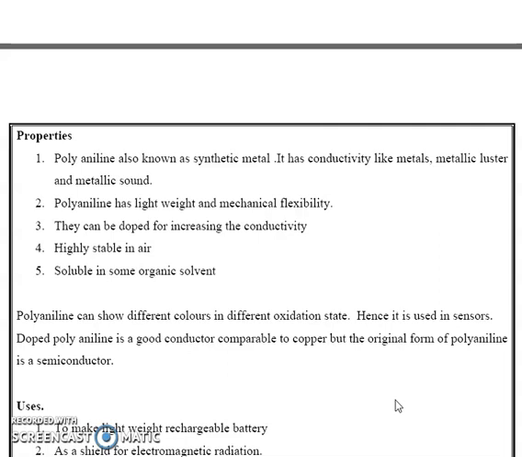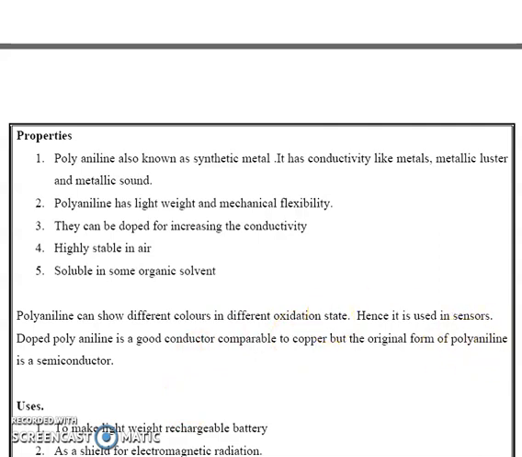These are the properties. First property, polyaniline has conductivity like metals. It has light weight and mechanical flexibility. It can be doped for increasing conductivity, is stable in air, soluble in organic solvents, and shows different colors in different oxidation states. Hence, it is used in sensors.